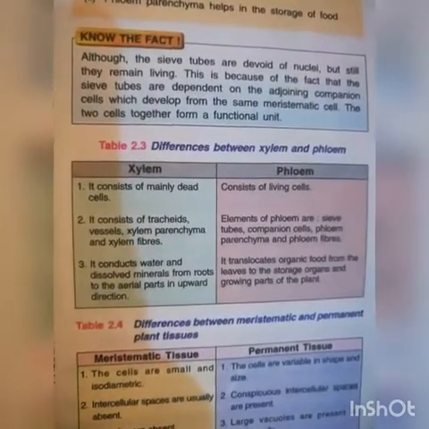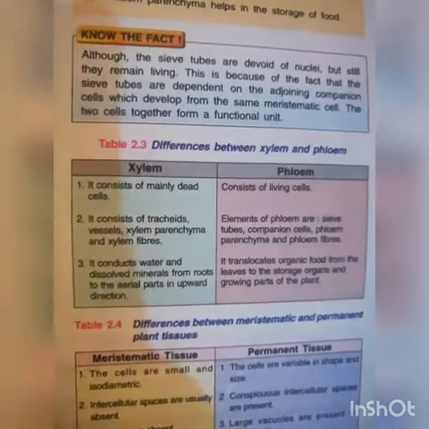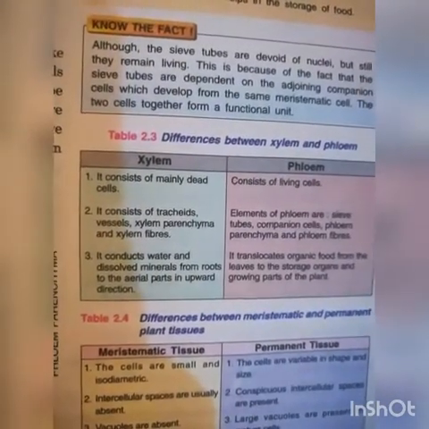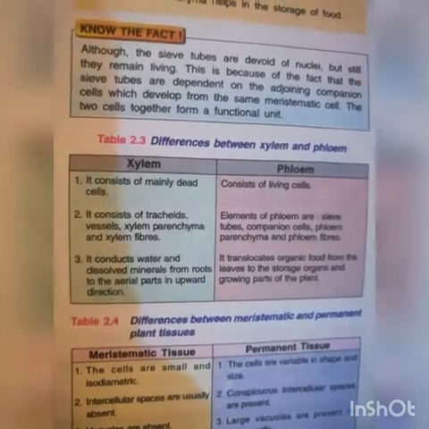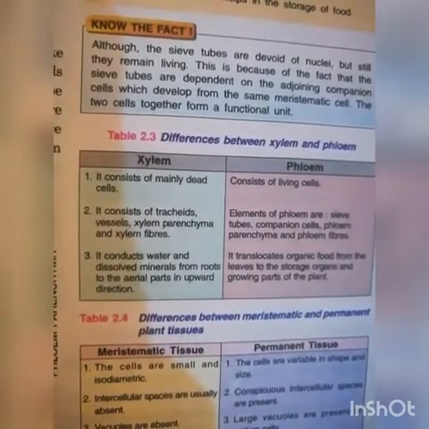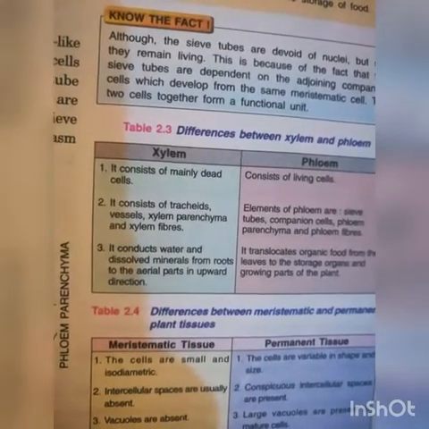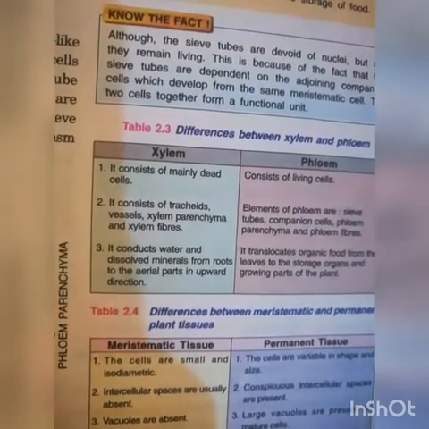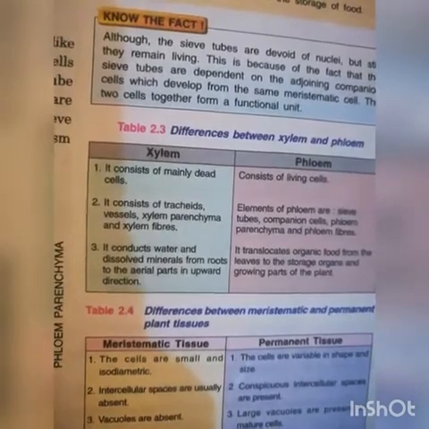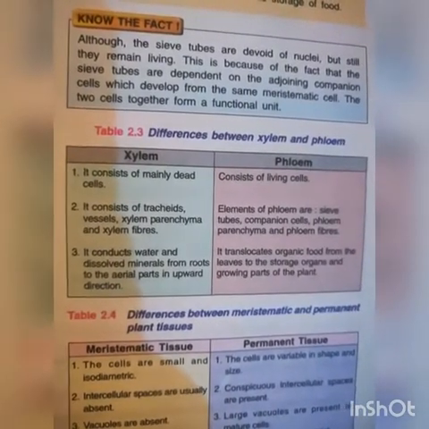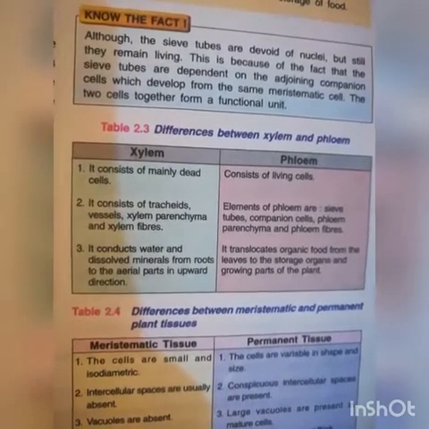Difference between xylem and phloem. Xylem consists mainly of dead cells. Phloem consists of living cells. Xylem consists of tracheids, vessels, xylem parenchyma and xylem fibers. Elements of phloem are sieve tubes, companion cells, phloem parenchyma and phloem fibers.